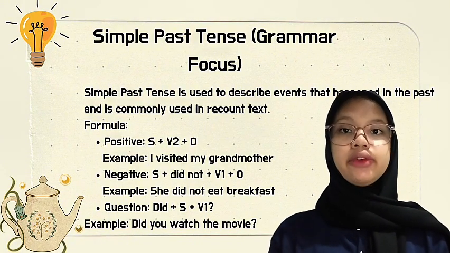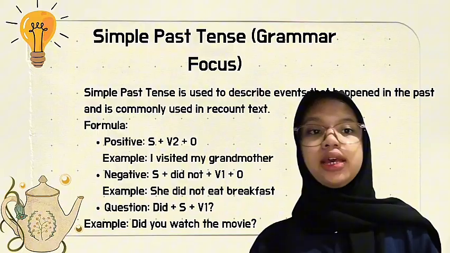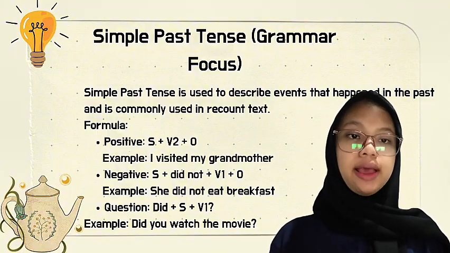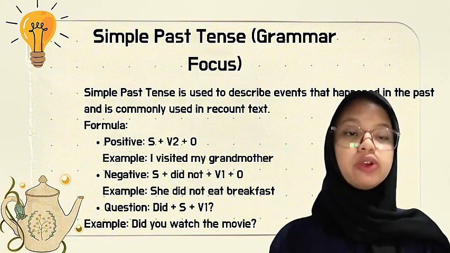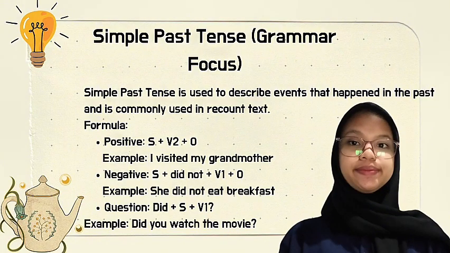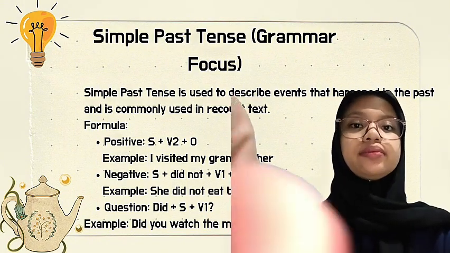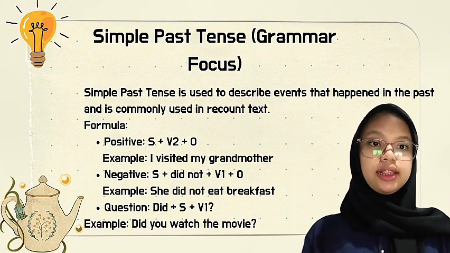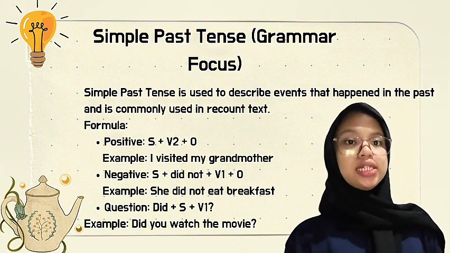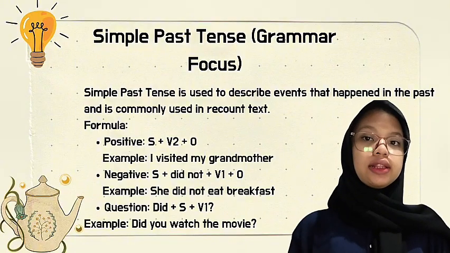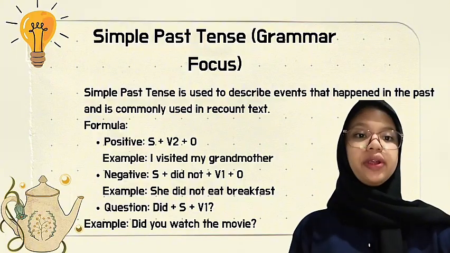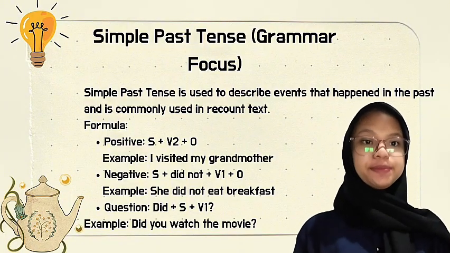Next, negative sentences. For the formula, subject plus did not plus verb 1 plus object. For example, she did not eat breakfast. For the subject is she, did not, eat verb 1, and breakfast as an object.